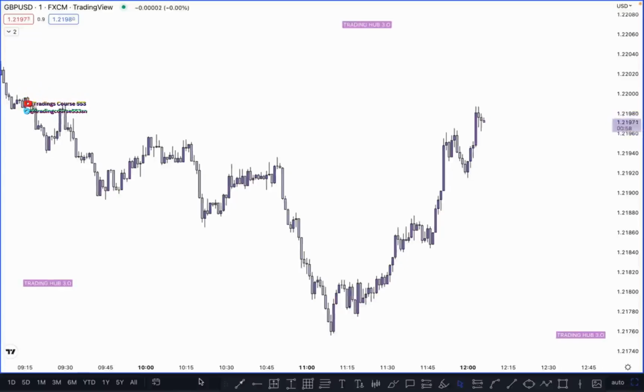As we mentioned in structure mapping, our structure mapping is very unique, you have never seen it like this before, and it is based on liquidity. Wait for the liquidity to be taken out, then identify the break of structure and the change of character. The same thing applies when you are looking to buy or sell at any specific point. When someone is buying or selling based on a trend line, you have to identify it. First draw the trend line, identify the demand and supply zone, then wait for liquidation. Once the market has taken out the liquidity, then take the trade against them.